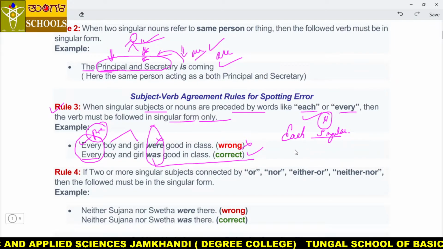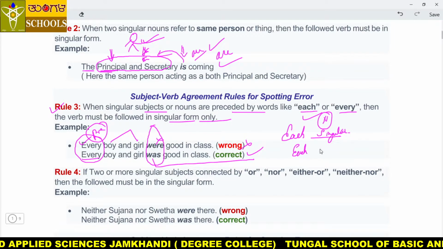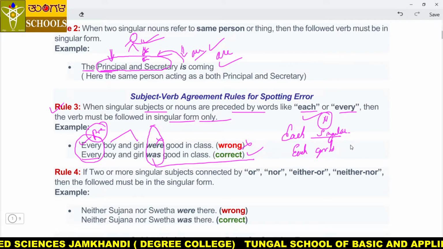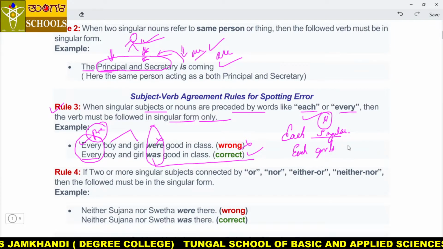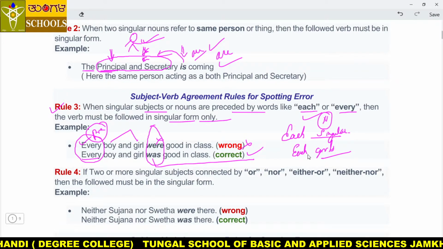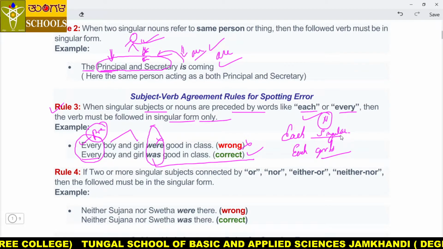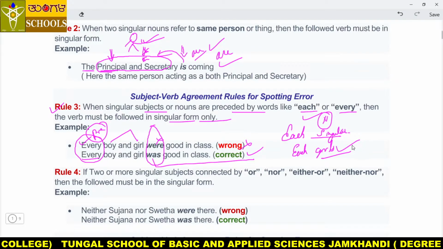So let me ask you one question. So please type your answer. "Each girls": if it is right, say right, I mean correct. If it is wrong, say wrong. Exactly, this is wrong, because I just told you whichever noun comes after each and every, that should be in singular, not in plural, my dear students.